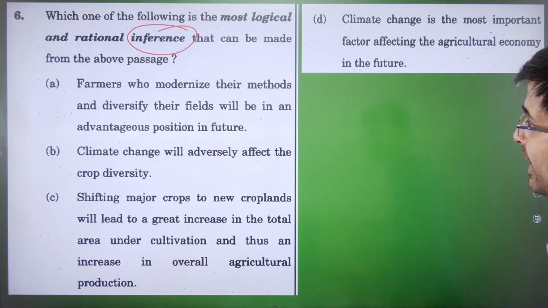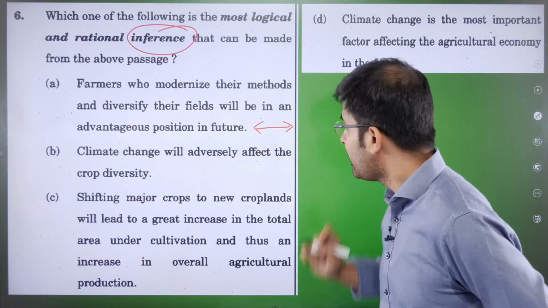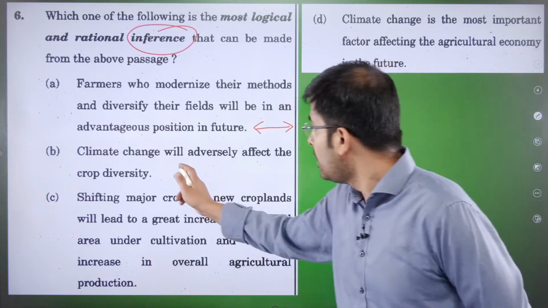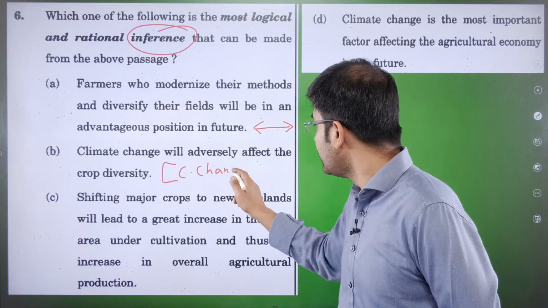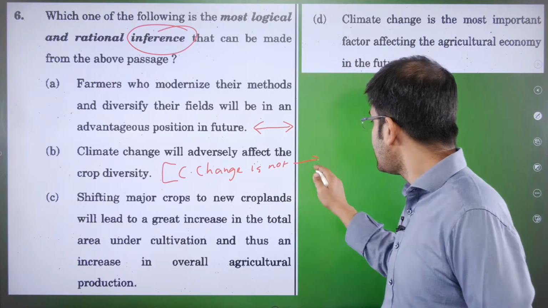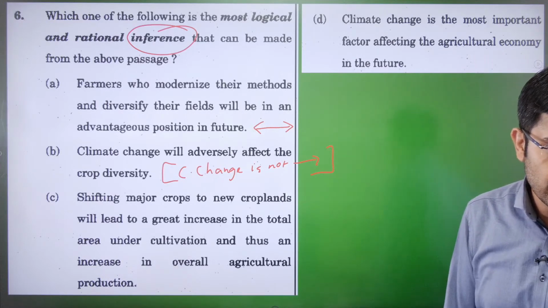Option A: Farmers who modernize their methods and diversify their fields will be in an advantageous position in the future. Okay? I think this looks fair enough. We'll come back to it. Option B: Climate change will adversely affect the crop diversity. Like I told you, the author has said climate change is not the only one. There are other factors that the author has listed out.